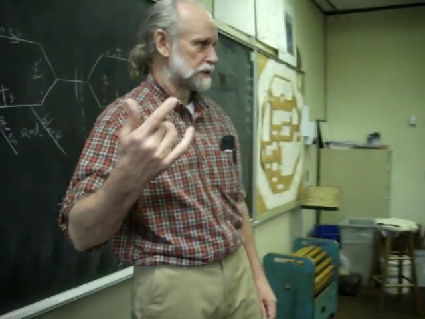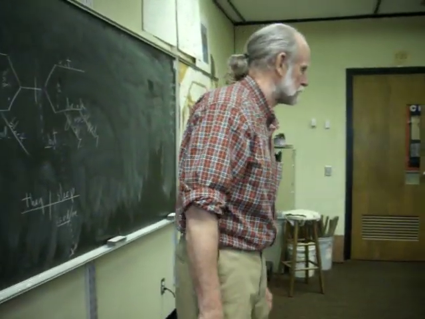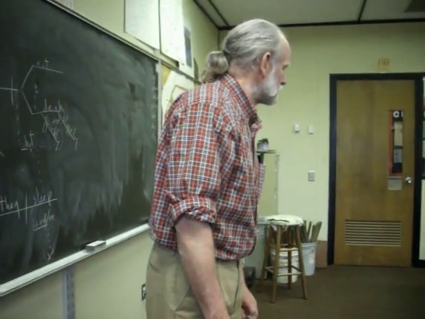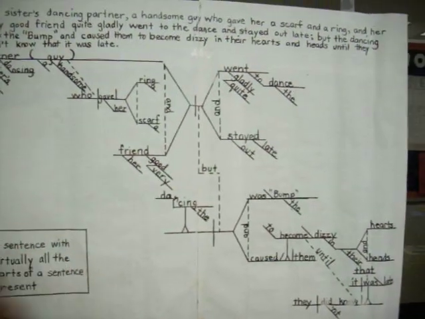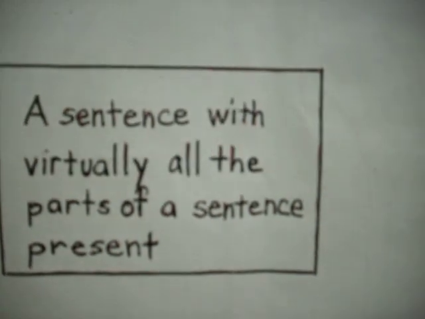I got questions out there. Just keep filming here, but don't look at them yet. Would that be a category 5? This sentence over here, maybe you could come look at this. This is on our website, competitivesentencediagrammers.com. That is a rather absurd sentence, but it has virtually all the parts that you can have in a sentence.